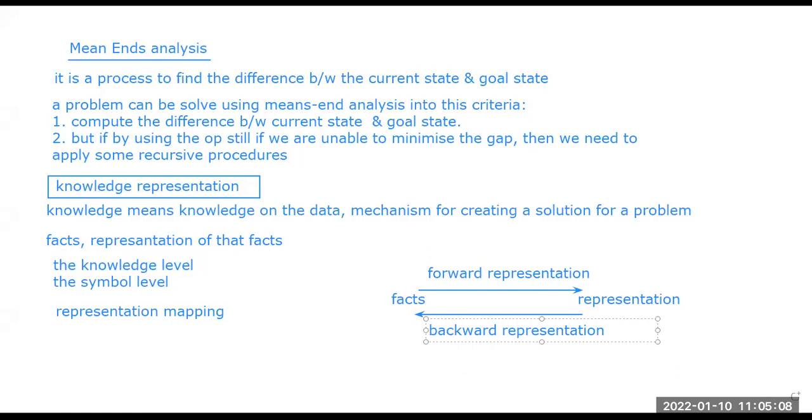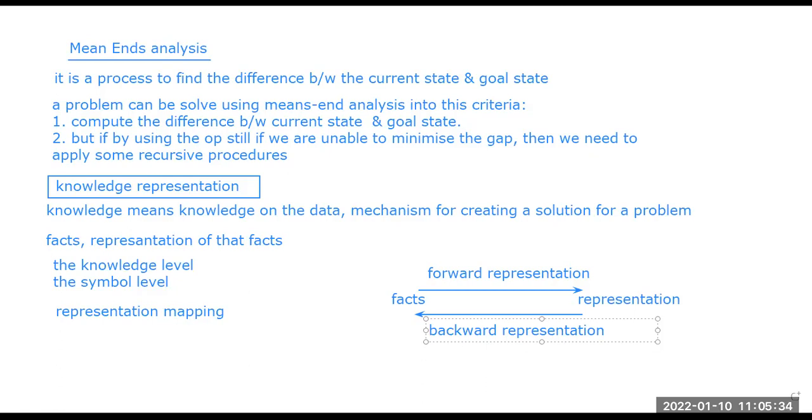So these representations and this mapping are used to solve a particular complex problem encountered in the field of machine learning and data science. What we need is a large amount of knowledge of the data and a mechanism for manipulating the knowledge to create some solution.